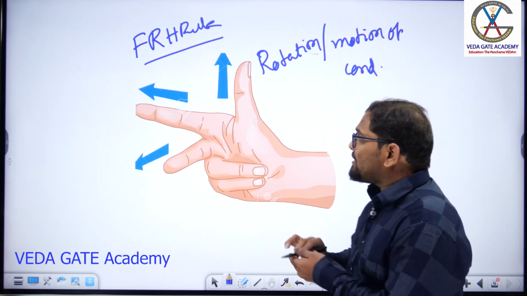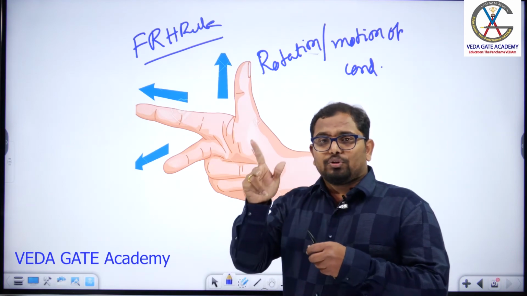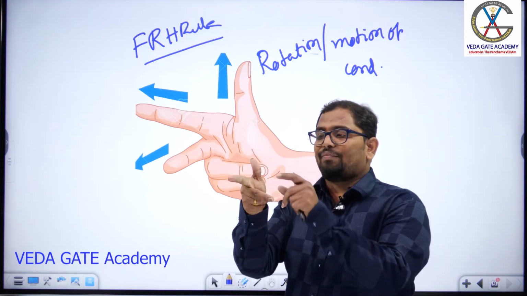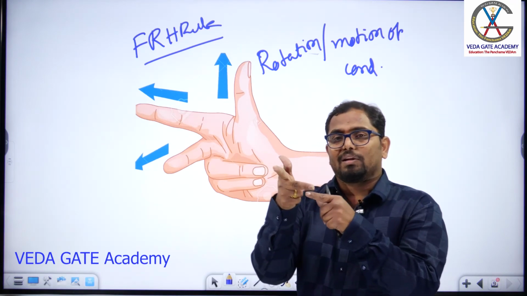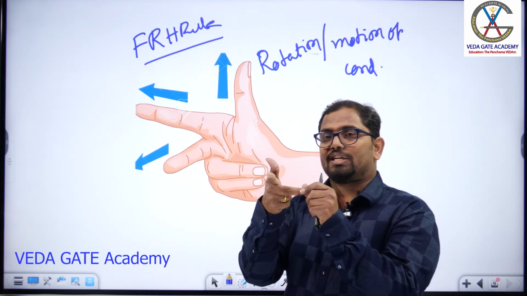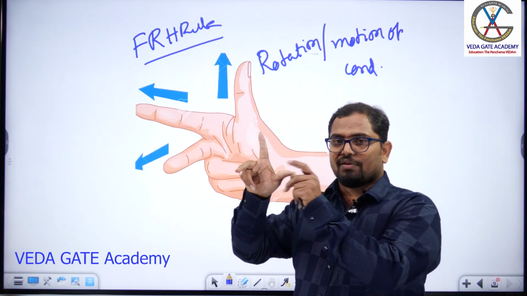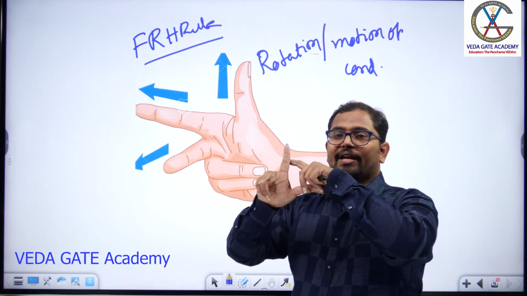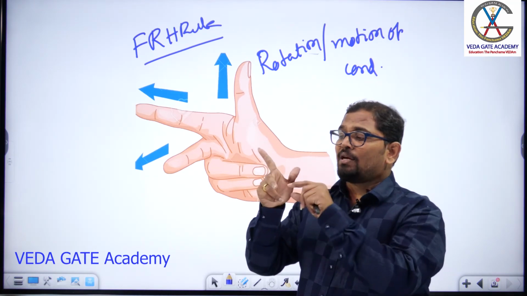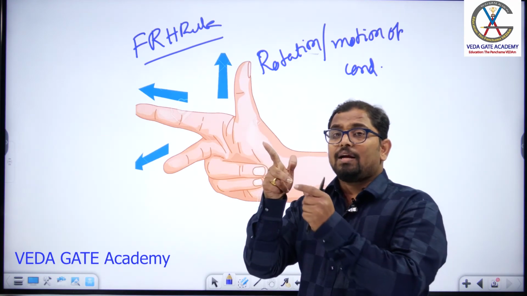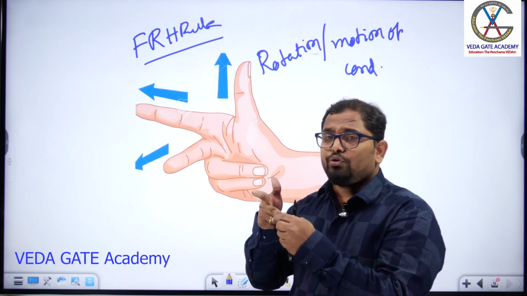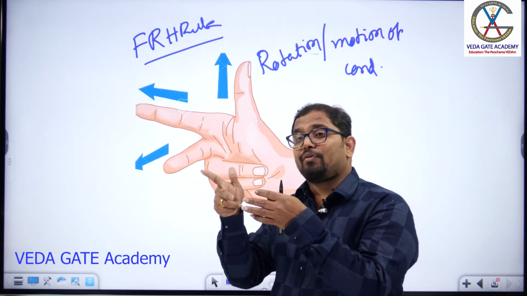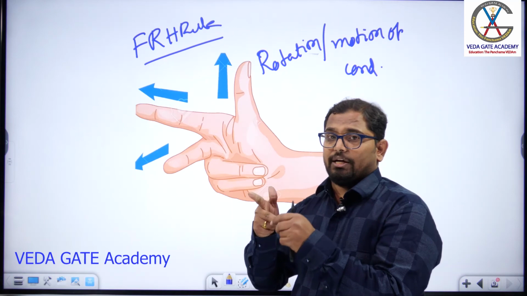So what is Fleming's right hand rule? You have to take the right hand, and place the three fingers, forefinger, thumb and middle finger, perpendicular to each other. Your thumb indicates the motion of your conductor, the forefinger indicates the direction of your flux, and the middle finger will indicate the direction of your induced EMF, but that is not really the direction of induced EMF, that is the direction of your induced current, we have to say.